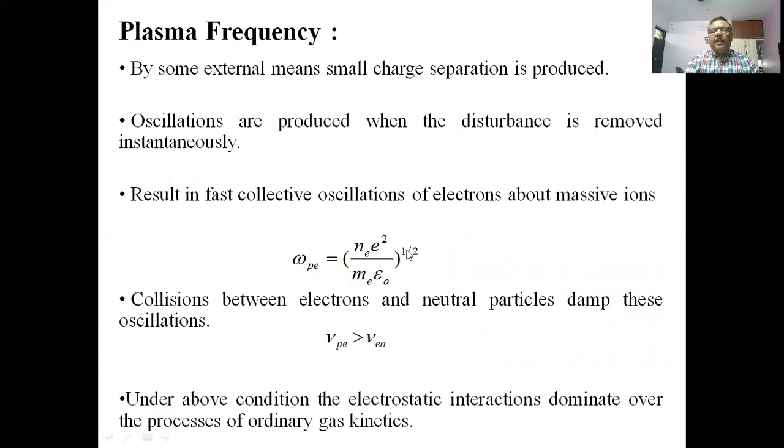The third one is the plasma frequency. By some external means, a small charge separation is produced. The oscillations are produced when the disturbance is removed instantaneously. And these oscillations have a frequency, which we term as the plasma frequency. The collisions between the electrons and the neutral particles damp these oscillations. Under the above conditions, the electrostatic interactions dominate over the process of ordinary gas kinetics.